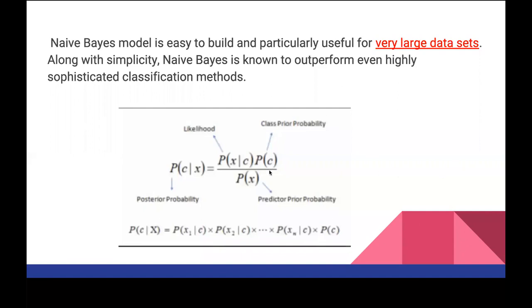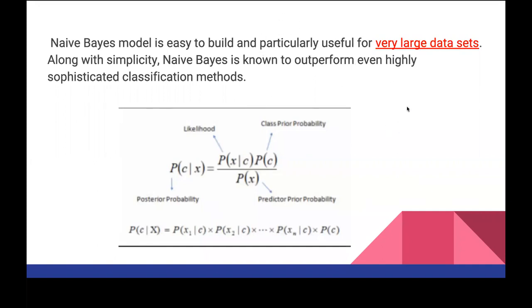Okay, so this is the breakdown of your Bayes theorem, right? If someone asks you what is the posterior probability that this particular input is of category C, given that the input feature X is equal to this whole thing, right? Probability of X given C times probability of C divided by probability of X. Now this C given X can be a multiplication of individual terms. So let me explain what is happening here.